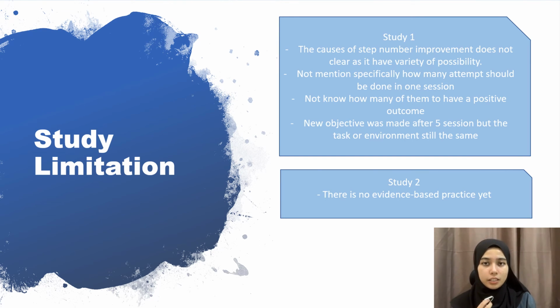For the study limitations, for the first study, it is the unclear cause of the improvement in the child's number of steps. This is because there can be many possibilities that influence the improvement, such as whether the improvement is because of the motivation and persistence of the child due to the presence of a human or robot, or the methodology proposed and developed, or the critical moment of the child's motor learning as the child had already been in rehab before. This study also did not mention specifically how many times the process should be repeated in one session. It just provides the time frame, which is 45 minutes, without saying how many attempts the child should do.